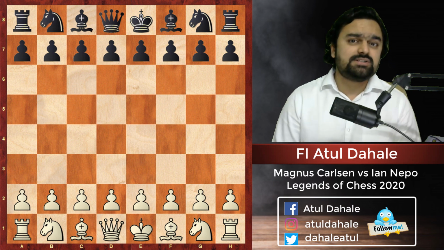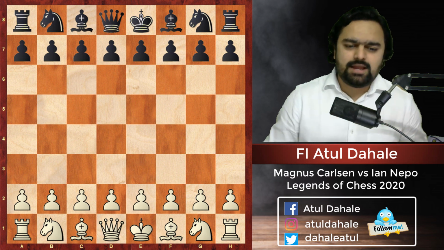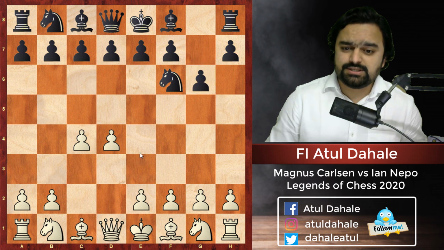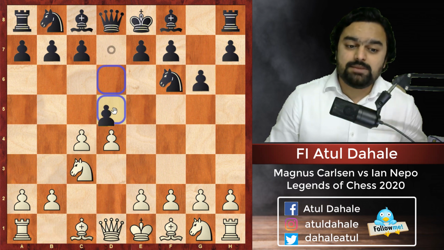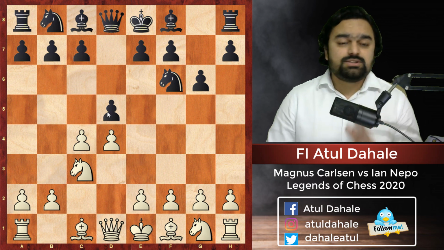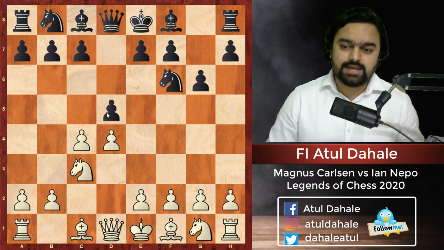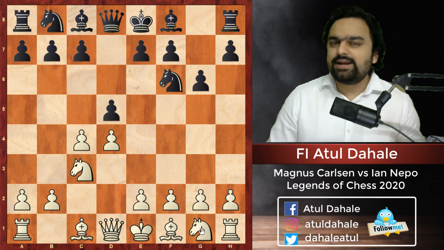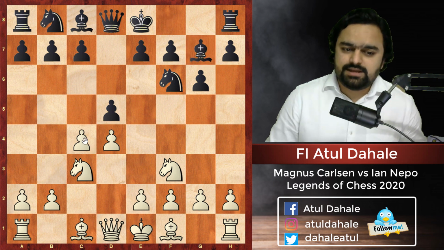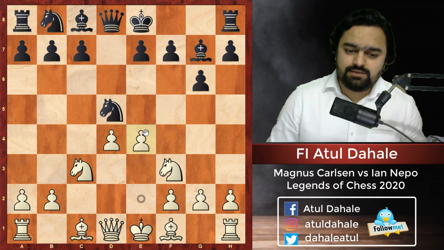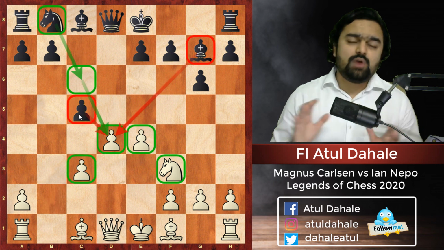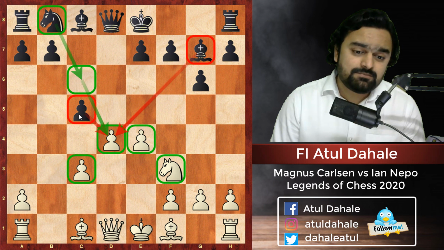In this game, Magnus Carlsen was white, Nepo was black, and the game started with d4, knight f6, c4, g6, knight c3, and now black played d5. Whenever black plays d5, this kind of move, then we can say that this opening is the Grunfeld defense. Yes, now there are several options from white's side, but Magnus decided to play knight f3, then bishop g7, cxd5, knight xd5, e4, knight xc3, bxc3, and c5. Well, now we will see what is really happening in this position.